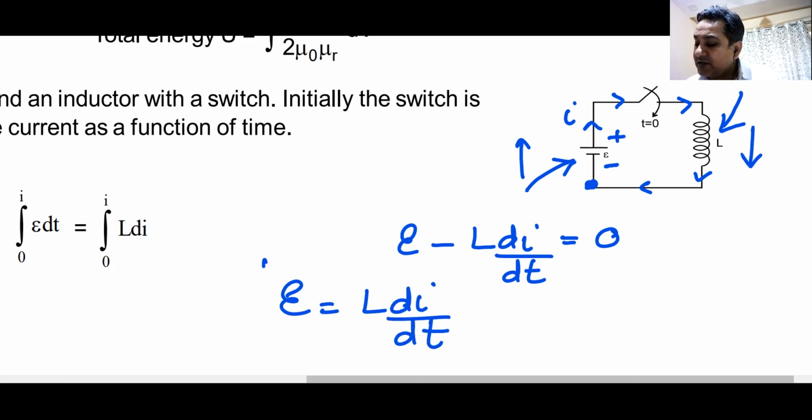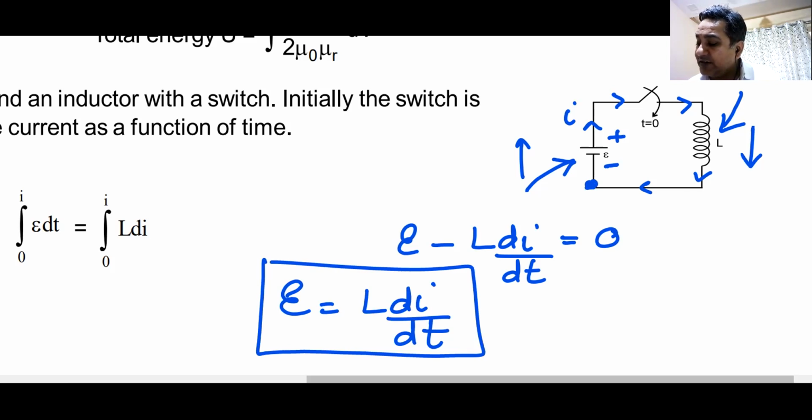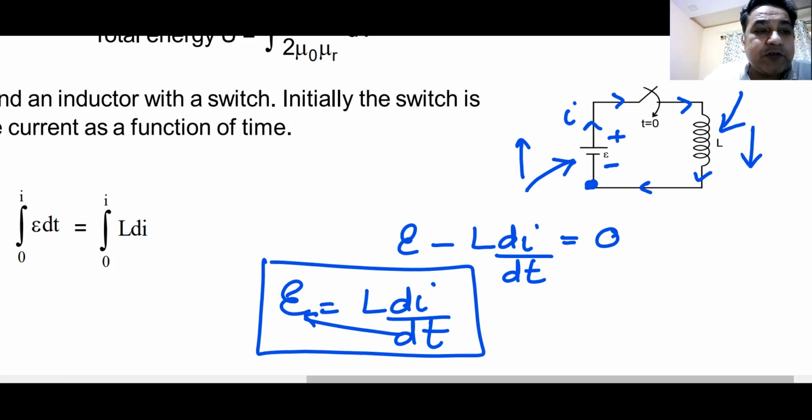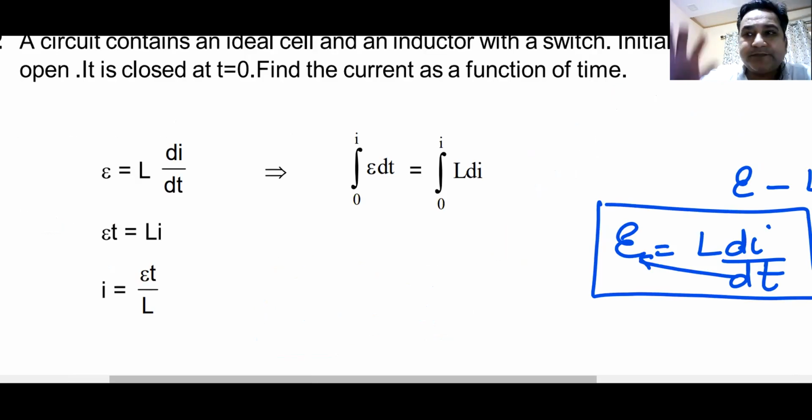After this stage, you just need to integrate this, take dt this side, integrate both sides, and you shall have your answer. The answer definitely looks like this. Everyone got this answer? I is E t by L, directly proportional to time. Remember this.